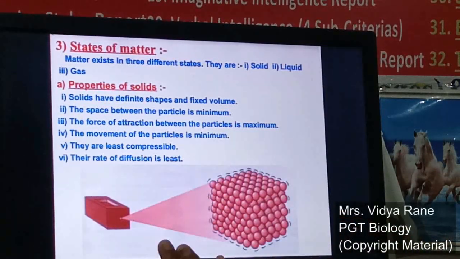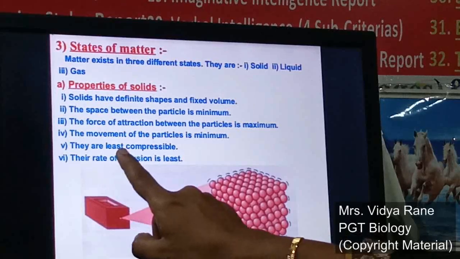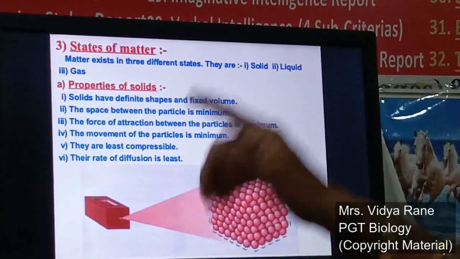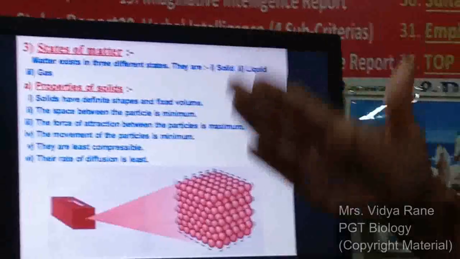The next property of the solid is they are least compressible. You cannot compress them, right? Take the example of this table only. If I have to compress this, I can't compress it, right?